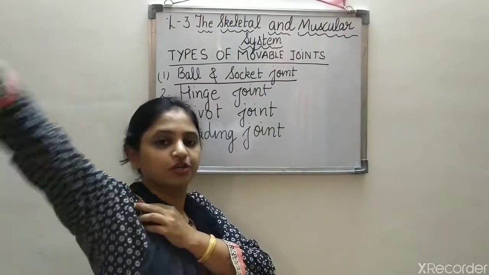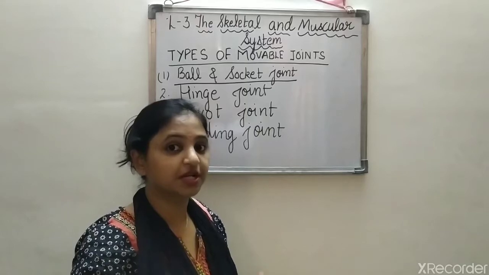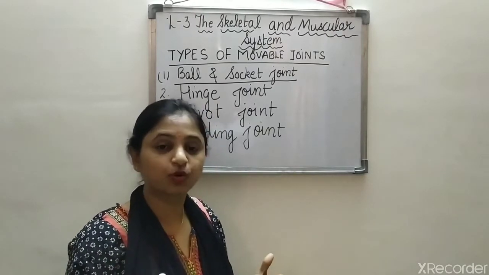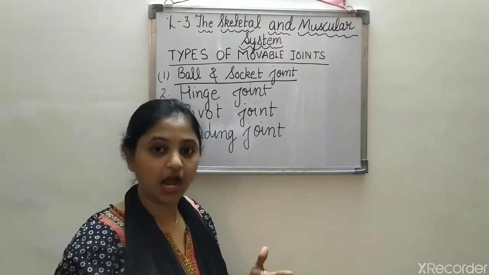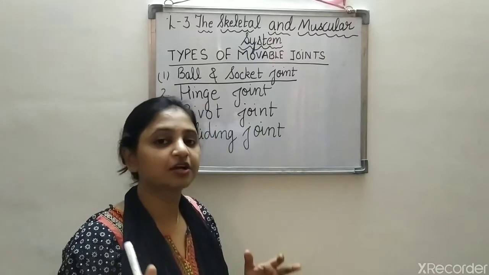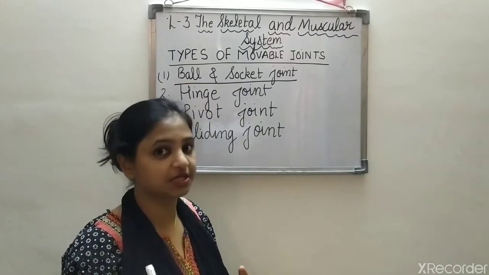It is present in our hip also. That's why we are able to rotate our leg in all directions. So is it clear where ball and socket joints are present in our body?